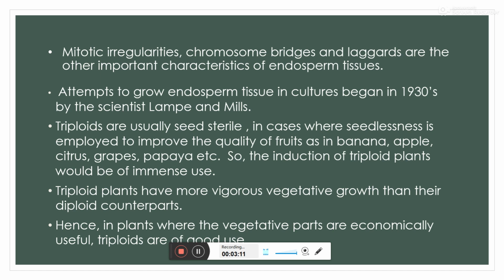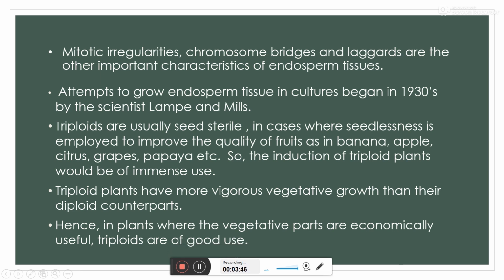The first attempt was begun in the 1930s by the scientists Lamb and Mills. And triploid plants usually have sterile seeds. So in this case, we can improve the quality of fruits like banana, apple, citrus, grapes, etc. by making them seedless. So this is how triploid plants become more useful, and triploid plants have more vigorous vegetative growth. As a result, we can use the vegetative parts as economically useful.